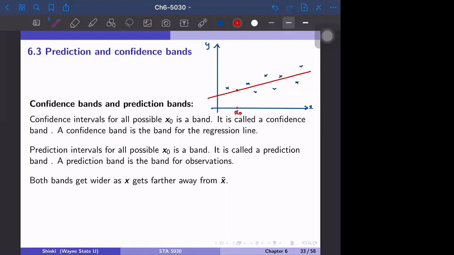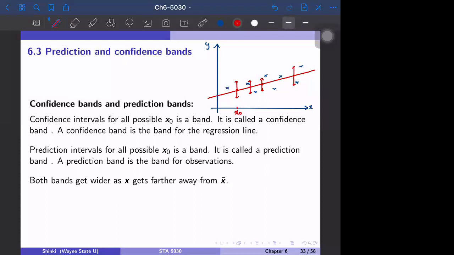Then we have some band, for example, a 95% confidence interval is here. But we can calculate the confidence interval for any point. So at this point, the band may be here, at this point, the band may be here, and at this point, maybe the band is here.